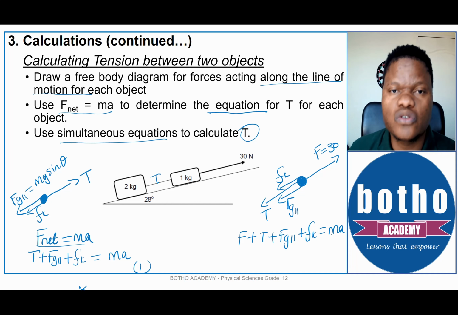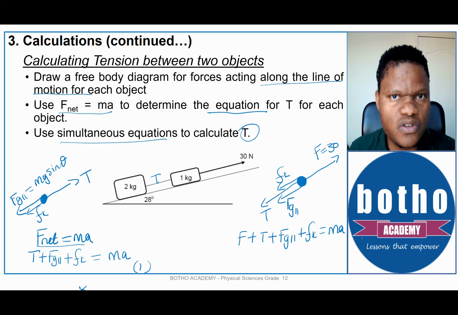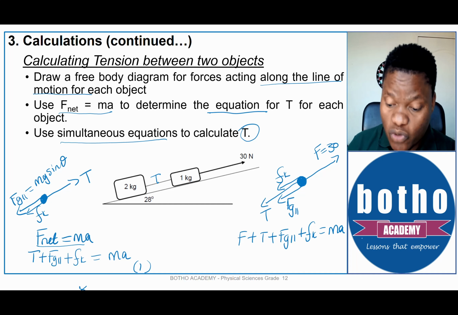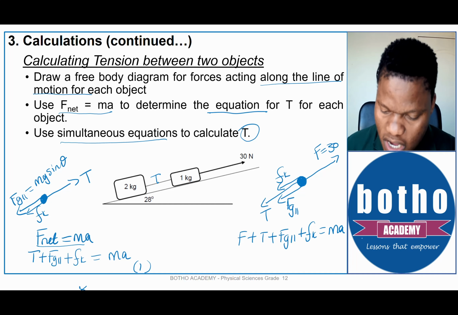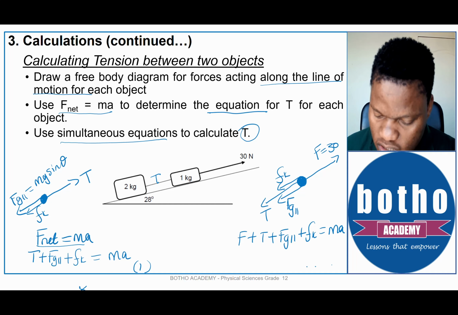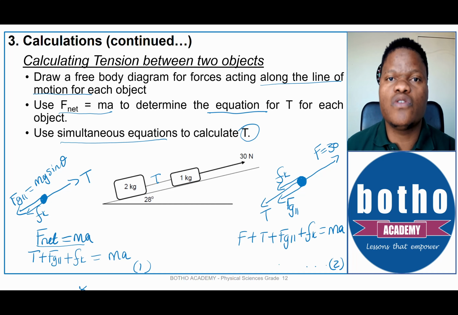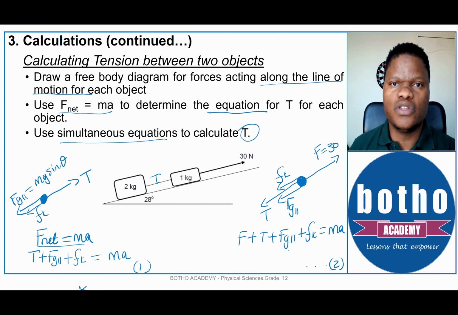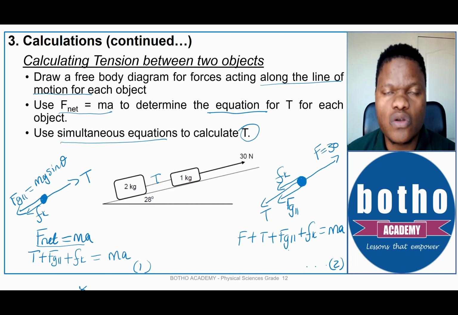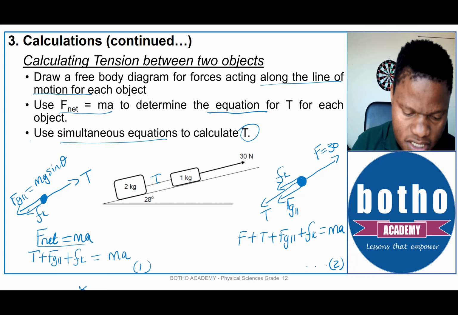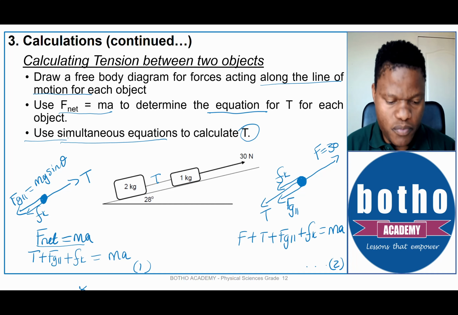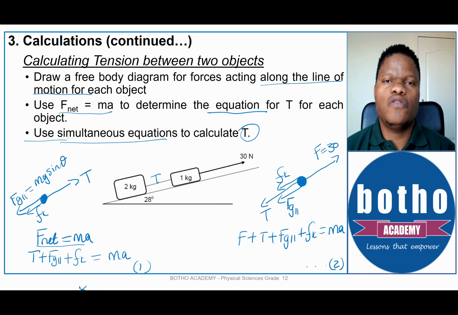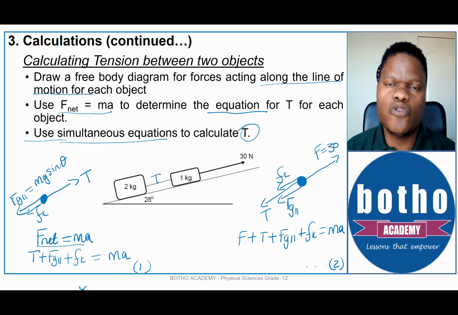So then you substitute. We do know the mass is 1 kilogram. If you know the acceleration, you even substitute the acceleration. But most of the time, we don't know the acceleration. That is why we use a simultaneous equation. Then this becomes your equation 2 after you have substituted and you are left with tension and acceleration, which are unknown. Then you solve for T simultaneously, just like I indicated on bullet point number 3.